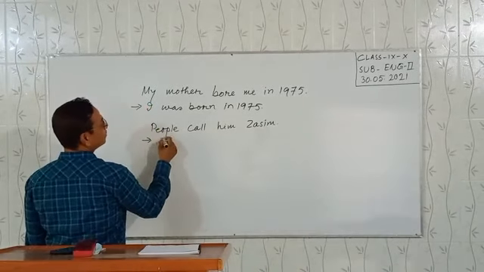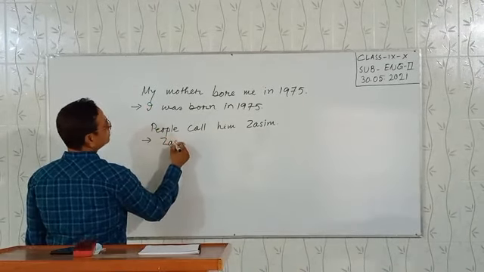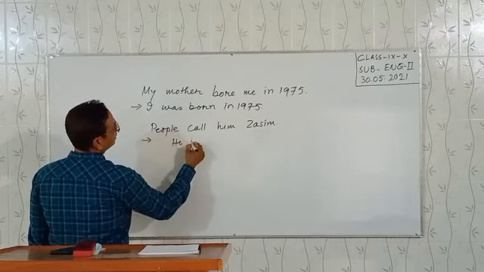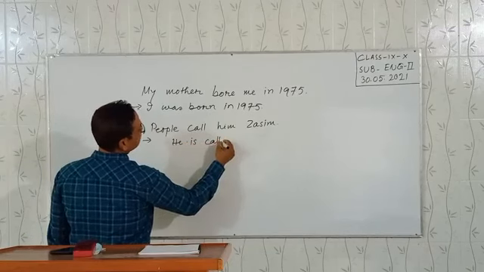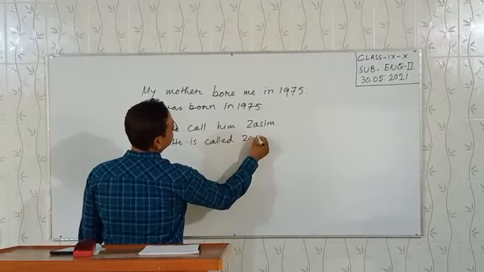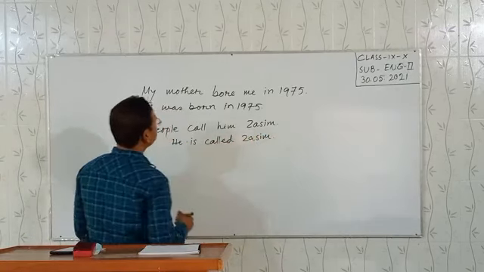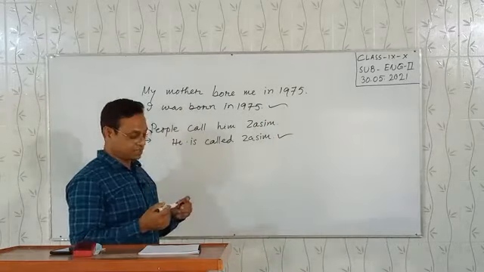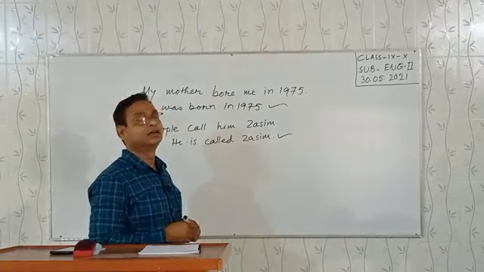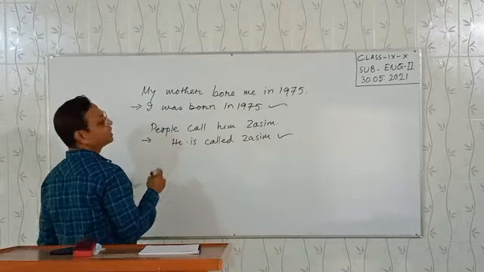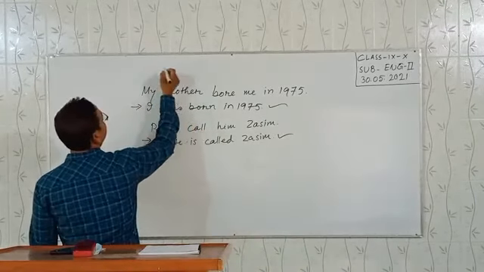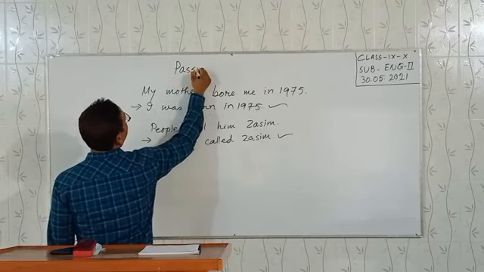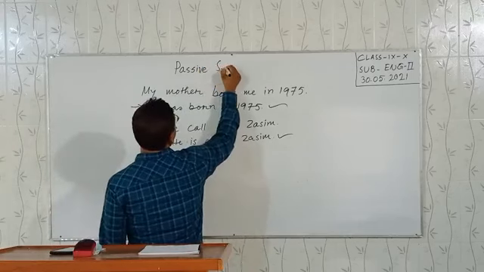We usually say, he is called Joshi. Dear students, this kind of sentence is passive. Today we are going to learn all about passive sentences.